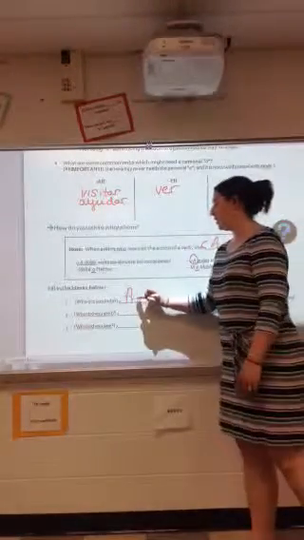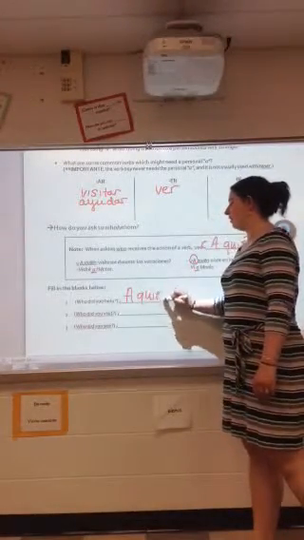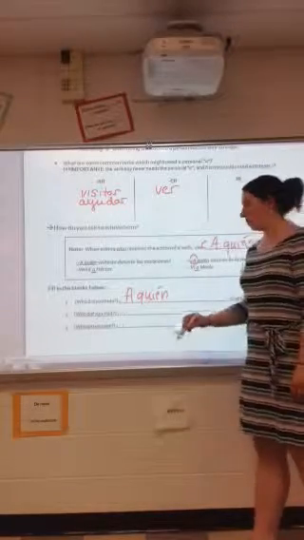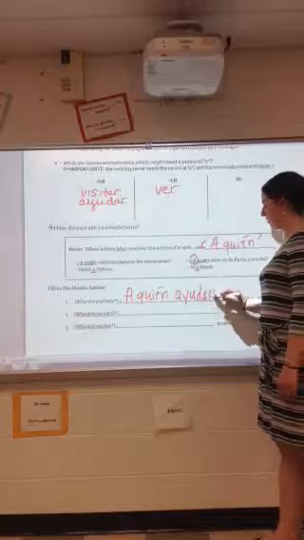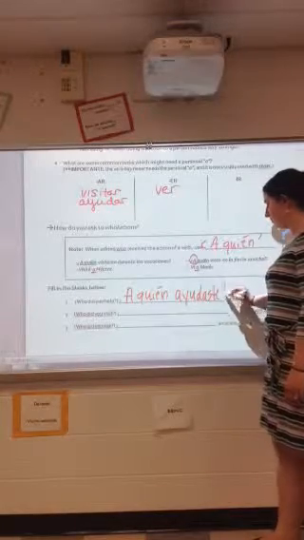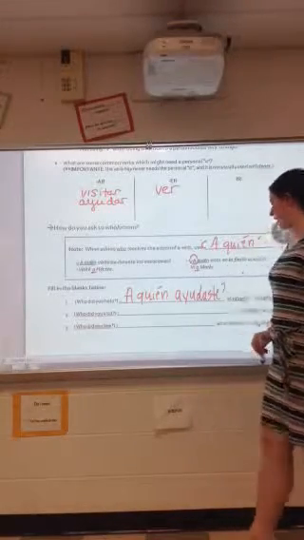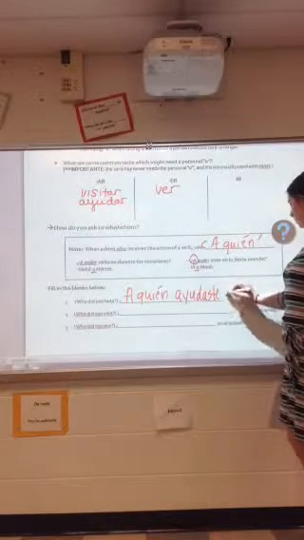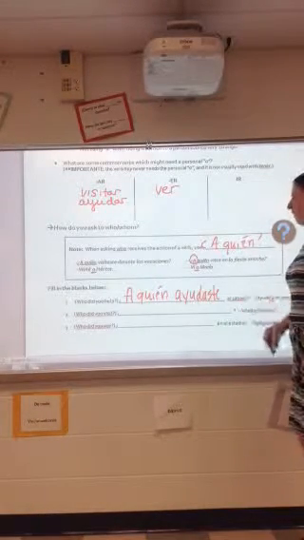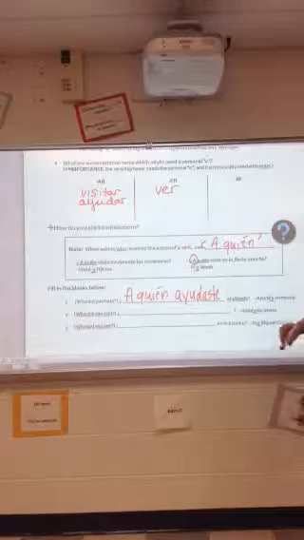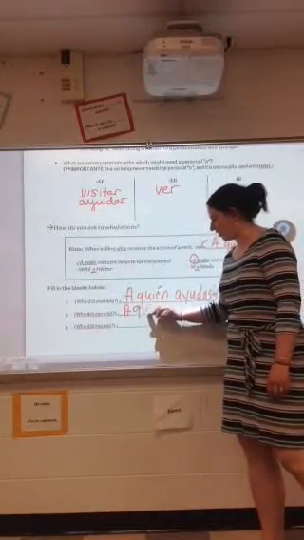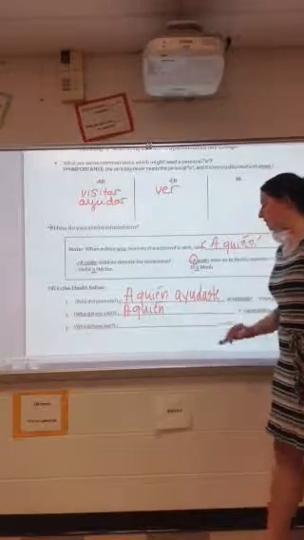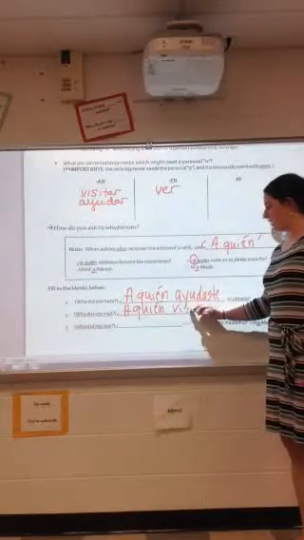So, it's going to be a quién, and then it's did you help, so I'm going to have the AR verb ayudar, so it's going to be ayudaste. Alright? And so, a quién ayudaste? Oops, sorry, this should be a question mark. Alright, then here, the next one, who did you visit? Once again, it should be a quién, good. A quién, and then visit, so tú form for visitaste.